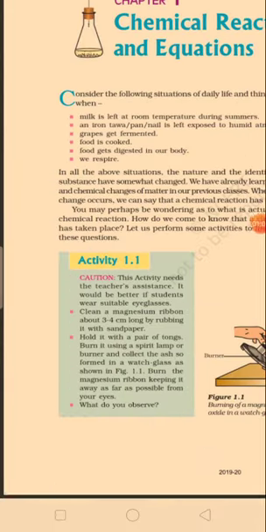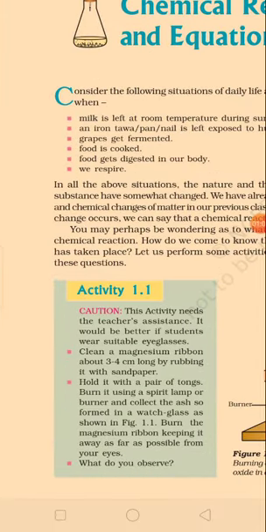Now let's come back to the first page of the chapter. There are chemical reactions which we can see in day to day life. One is milk left at room temperature during summer. So what will happen if milk is left at room temperature during summer? Milk will turn acidic in nature, or milk will get coagulated. Clear? So this is a chemical reaction.